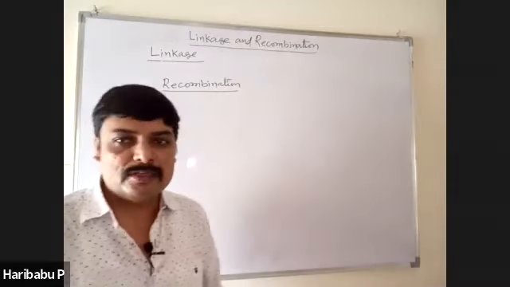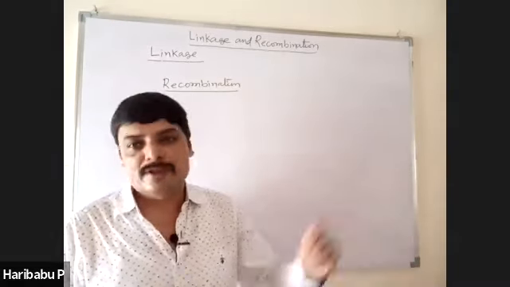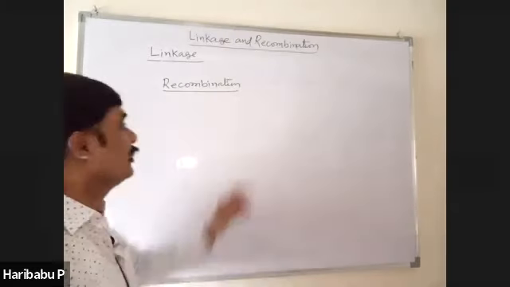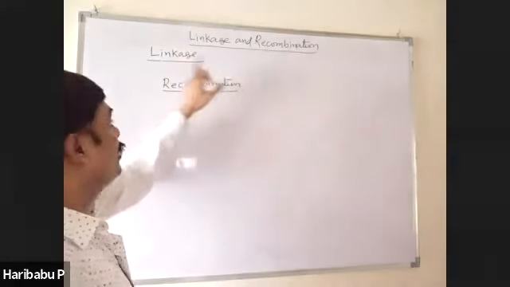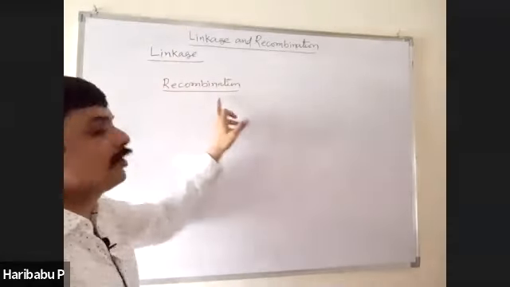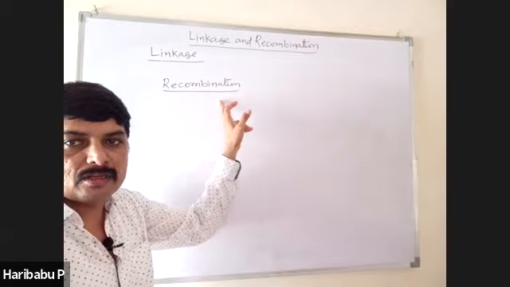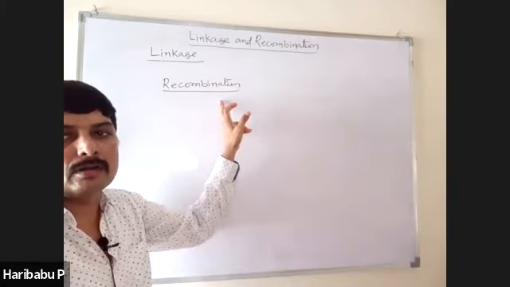He used the term for new combinations of characters not found in the parents. That means Morgan used the terms linkage and recombination.